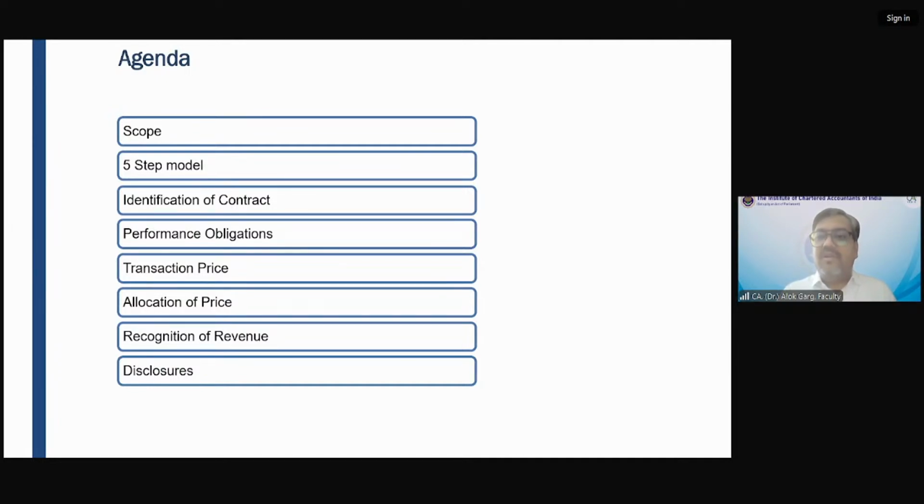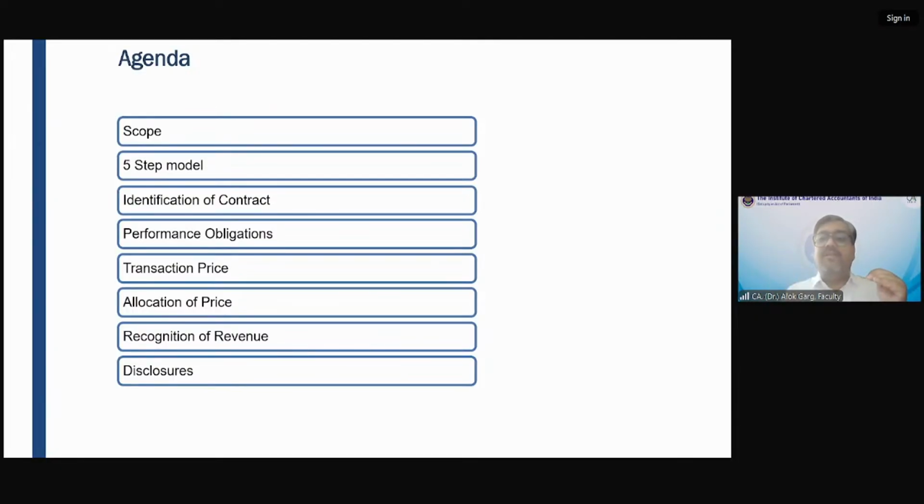He does not have a good history of paying money, and he is also bankrupt. So in that case, till the time it is not established that your money will be received, you will not recognize the revenue from that customer, right? These kinds of things, combination of contract and segregation of contract, are there in topic number one, step number one, which is identification of contract.